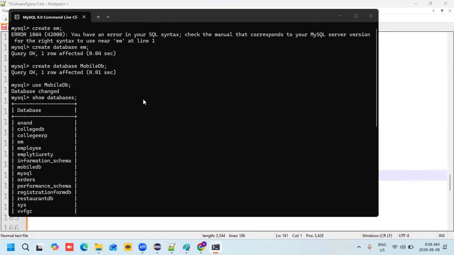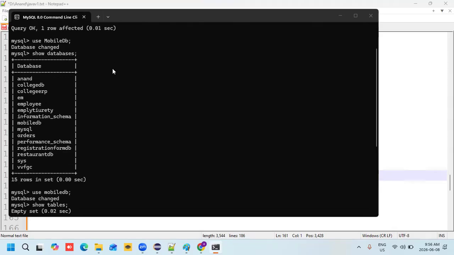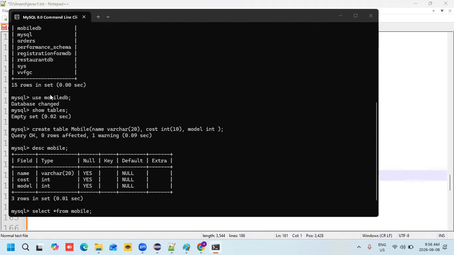Okay, what is the command here? Create database mobile. This is the command. Create database and the database name. Once you create the database, you need to create the tables. Second step is what here?